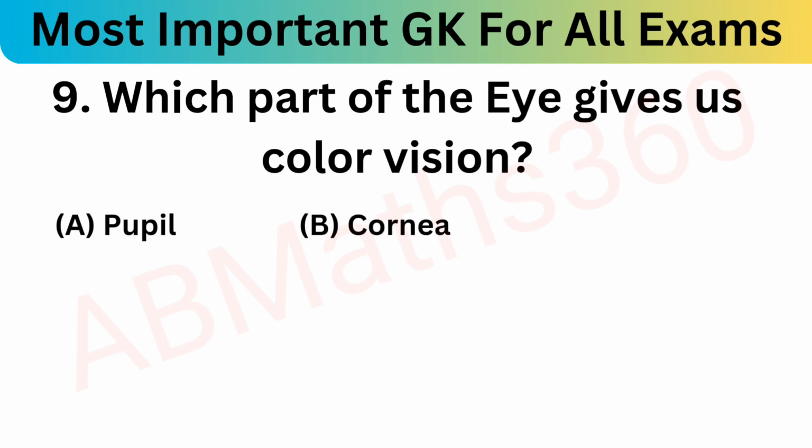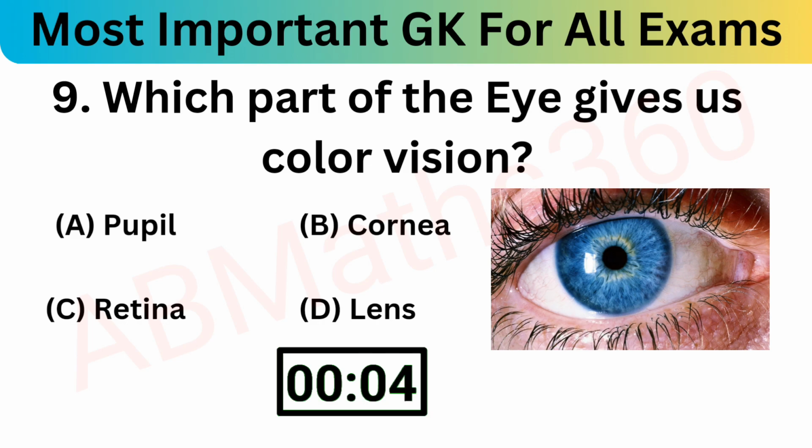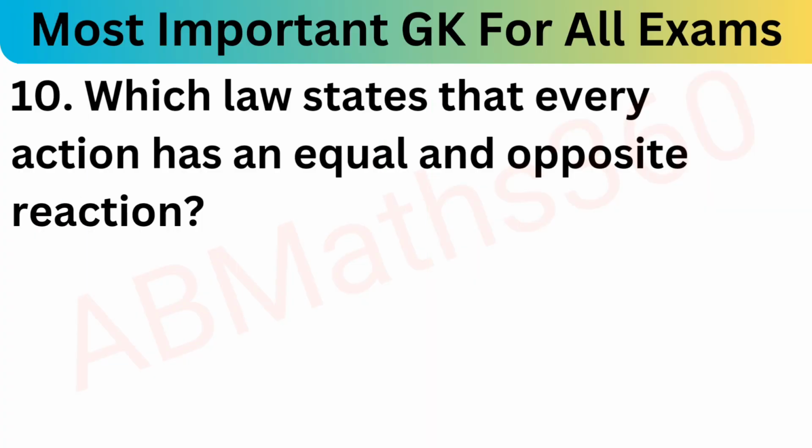Which part of the eye gives us color vision? Option A pupil, option B cornea, option C retina, and option D lens. The correct answer is option C, retina. So now move on to the next question.